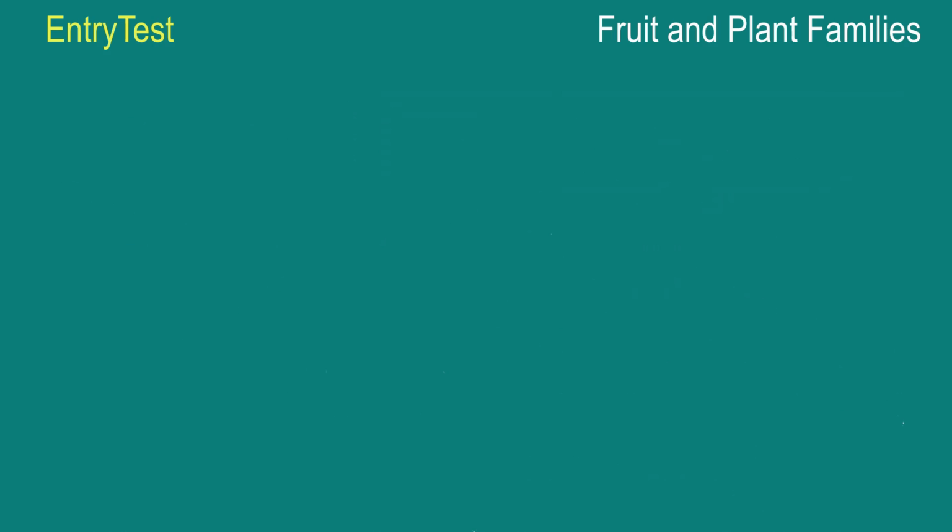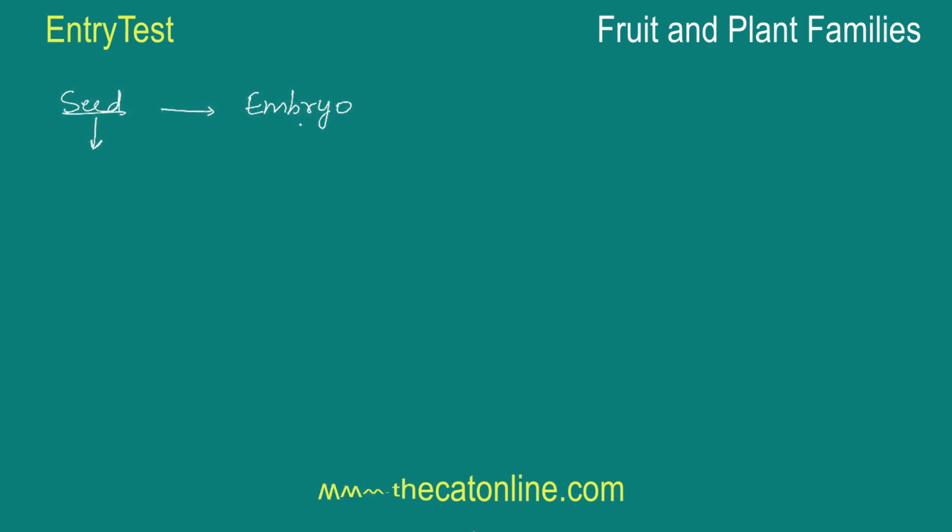The next important thing you need to know is the seed. What is the seed? Now seed is divided into two parts. One is the embryo, that is the main part, and the other one is just a cover. So that is known as a seed coat. Now the embryo is further made up of three parts.